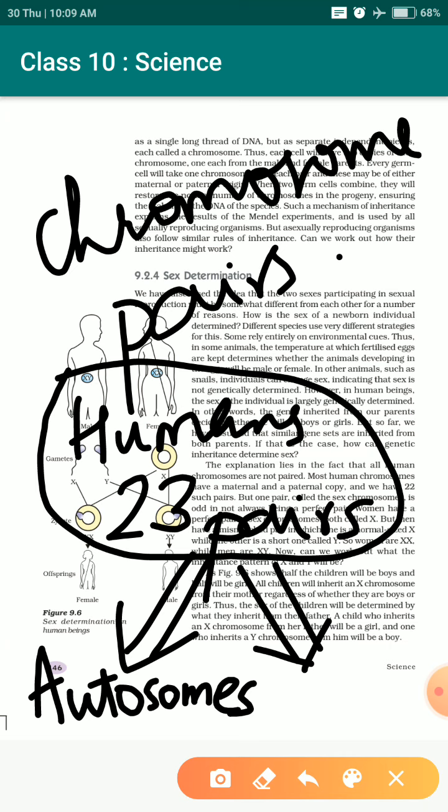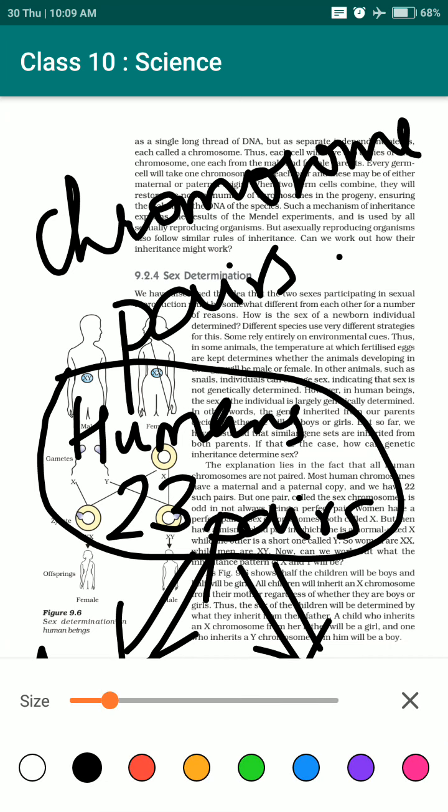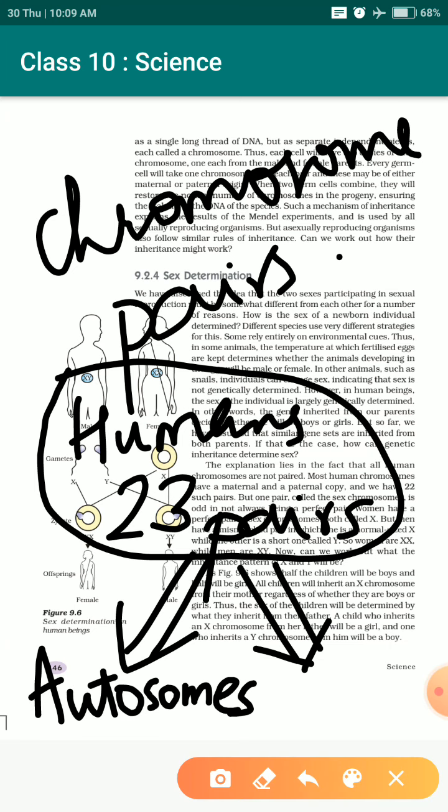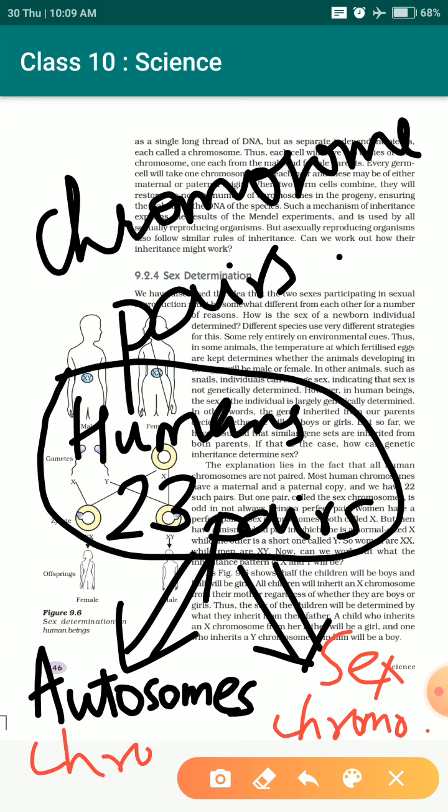Okay, so humans have some autosomal chromosomes present in them, and they also have this particular chromosome which helps in determining the gender of the next generation, which is known as the sex chromosome. They have autosomal chromosomes and they have these sex chromosomes, and the sex chromosome is responsible for determining the gender of the next generation species.